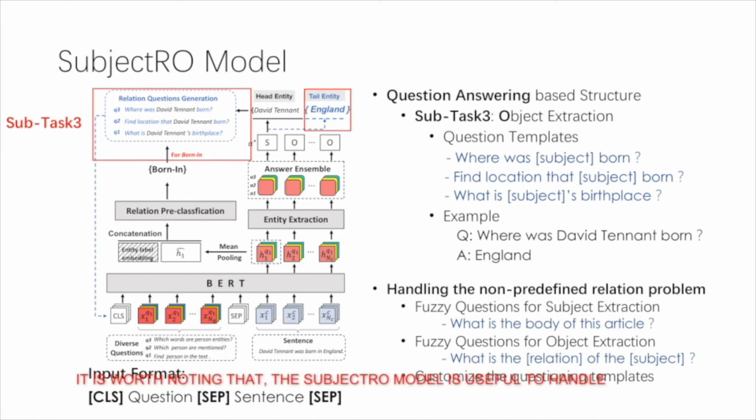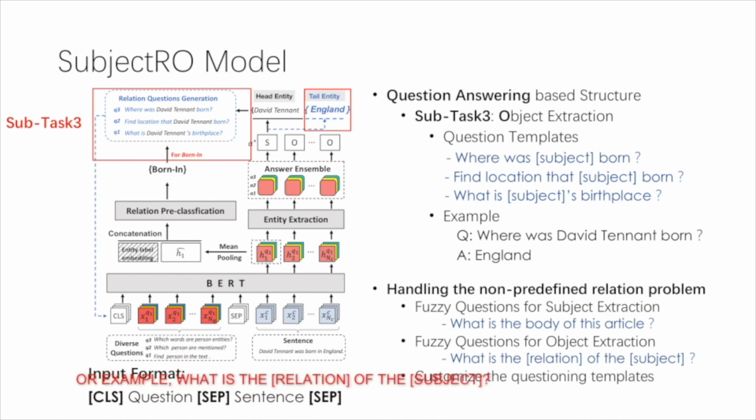It is worth noting that the subject RO model is useful to handle the problem of non-predefined relations. When a user needs to find non-predefined relations, following the framework design, we first find the subject through a lot of fuzzy questions, such as, what is the body of this article? Then, we use the default question templates to traverse the non-predefined relations and find the objects.